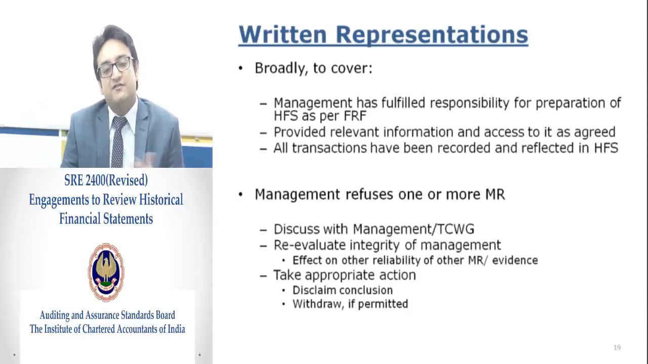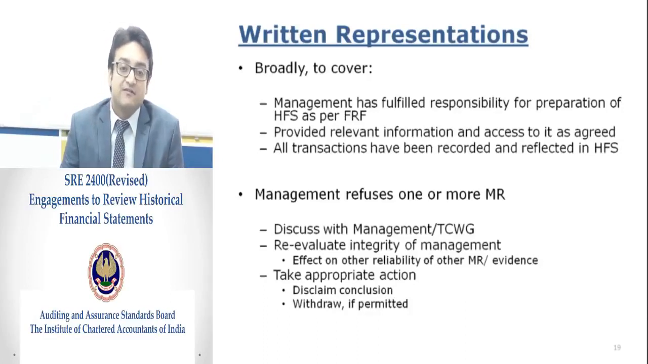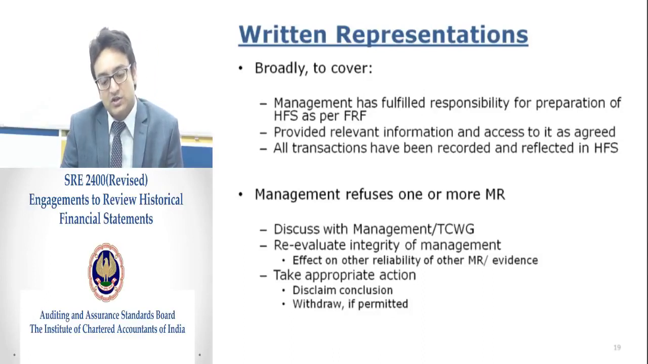If management refuses to mention something in that written representation, then we need to reevaluate the integrity of the management, that what is the reason management is refusing to mention it in the written representation. And we need to take this matter to the management or to the TCWG wherever required, and accordingly take an action on our reporting part. Like, if we are not able to obtain written representations, how will we give a conclusion for that?